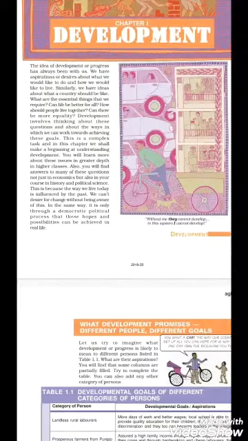So in today's class we will discuss development and the categories of people on the basis of their developmental goal, and lastly income and other goals. So now let us start. First chapter, that is development.